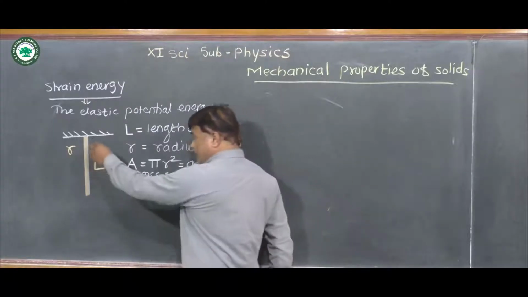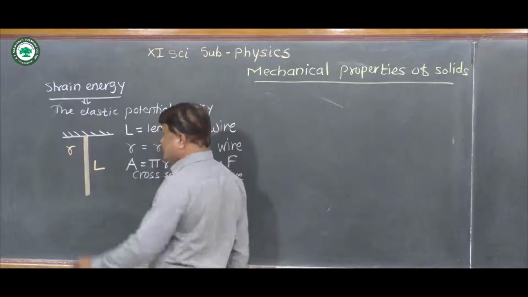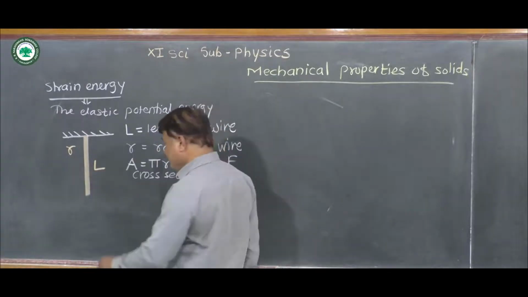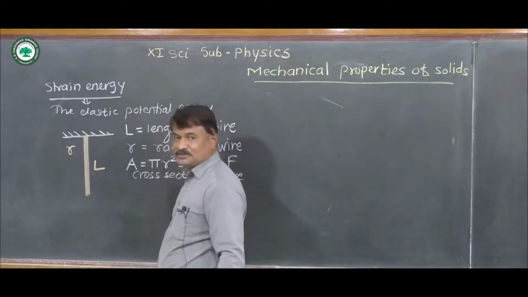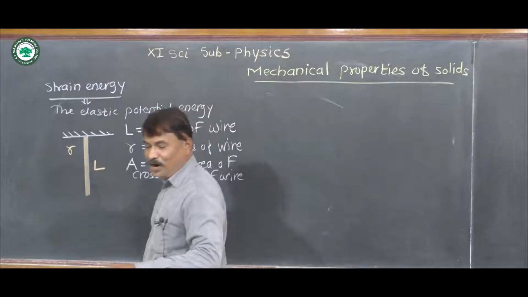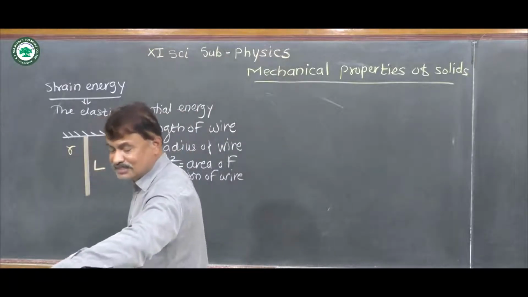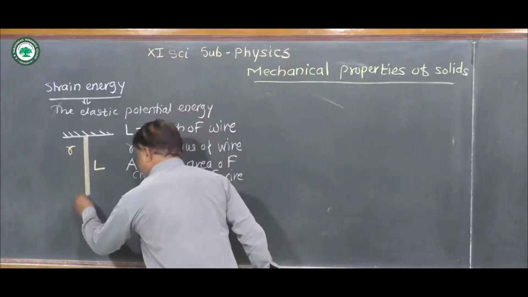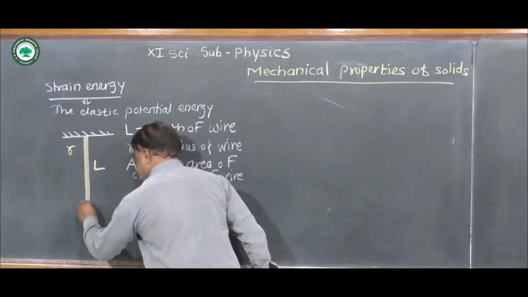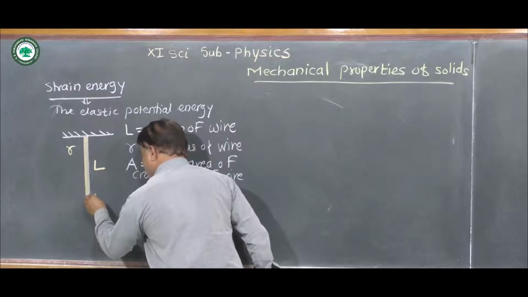Now, one end of the wire is suspended from a rigid support. When we attach a mass to the free end of the wire, the wire elongates through a small distance, and the elongation produced in the wire due to the mass attached is given by small l.